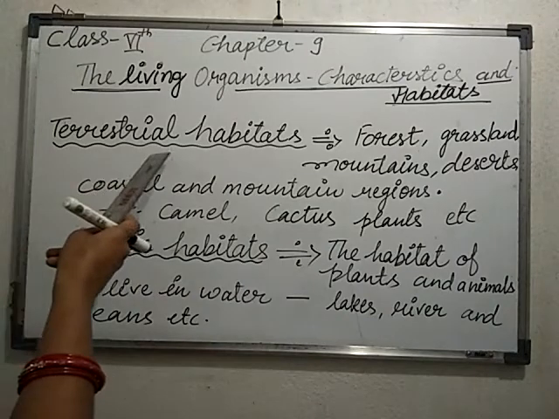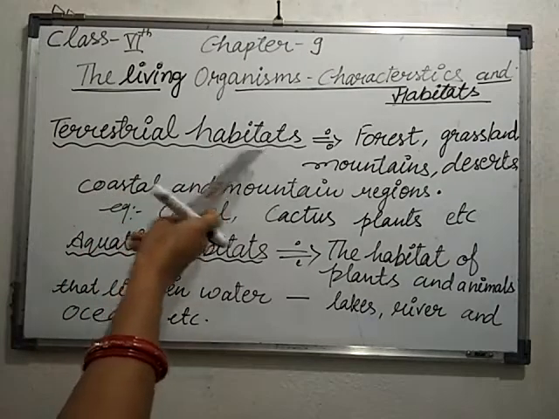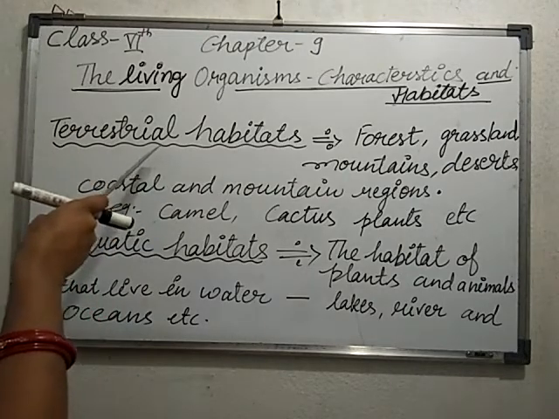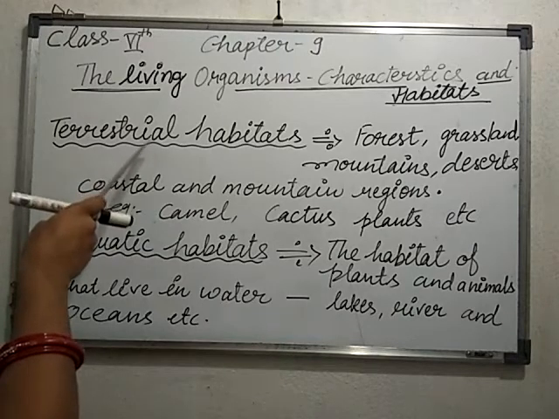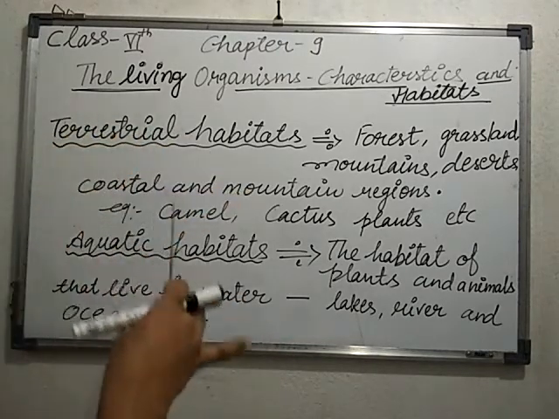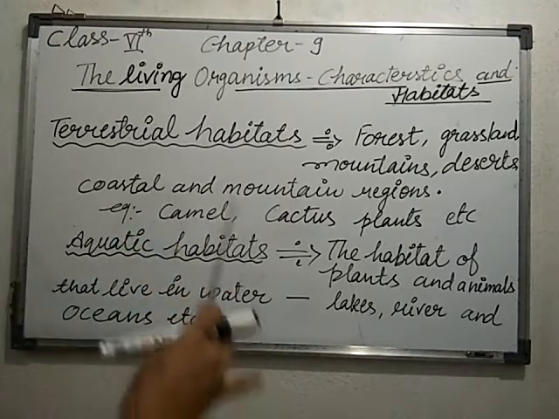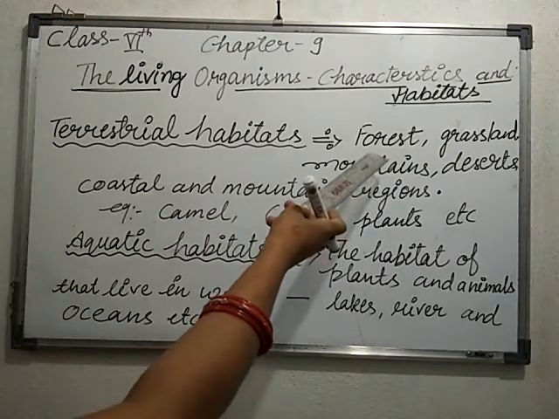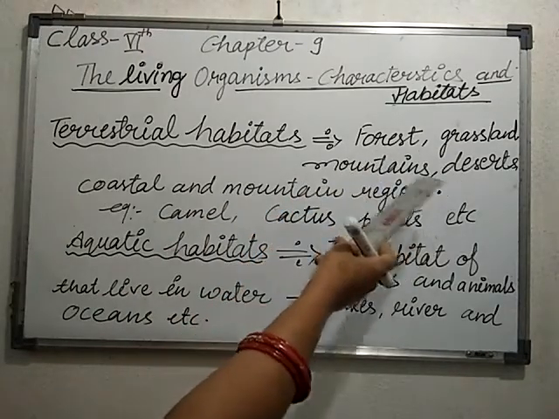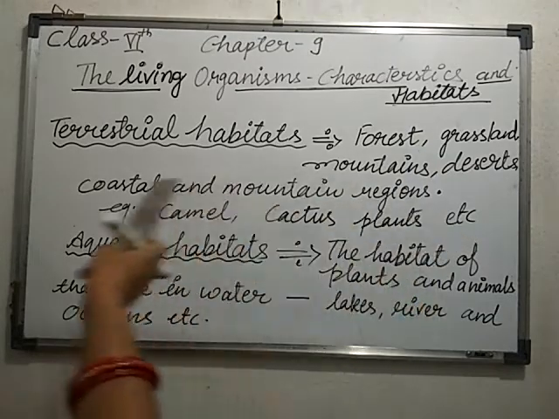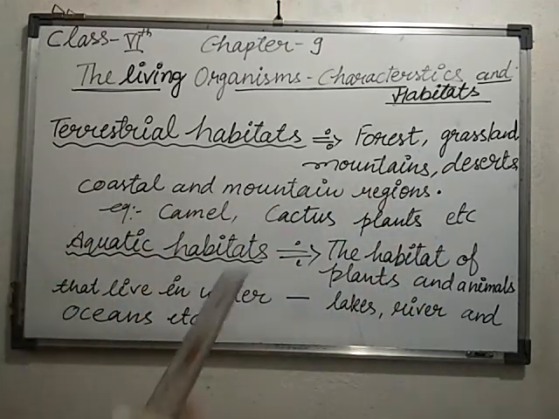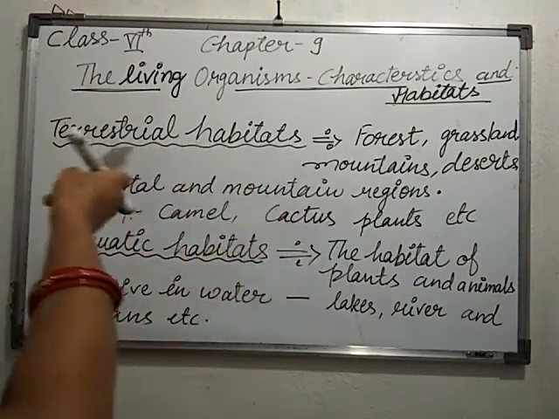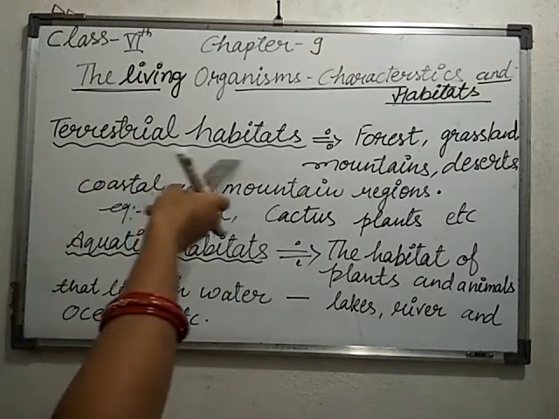So what did we learn about the terrestrial habitat? Terrestrial habitat means those animals as well as plants who are habituated to live on the land. What are the examples? The forest, maybe the grassland, mountain regions, desert places, or the coastal regions. These are the places where animals can live on the land. Such animals or plants are known as the terrestrial habitat.